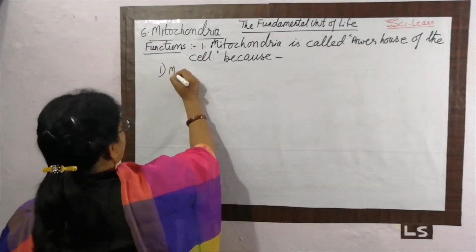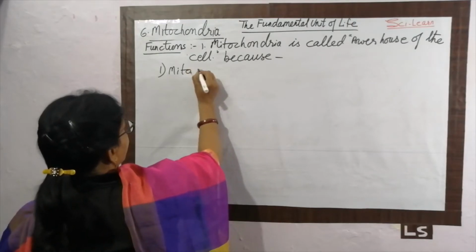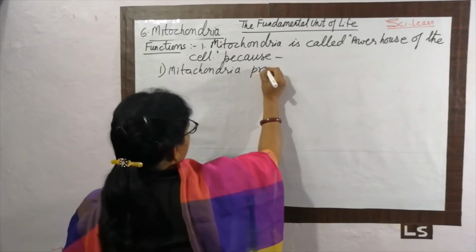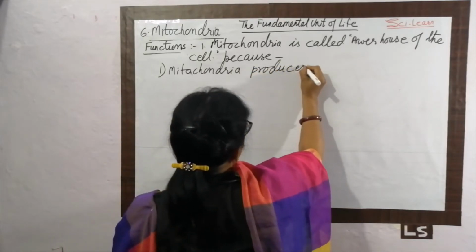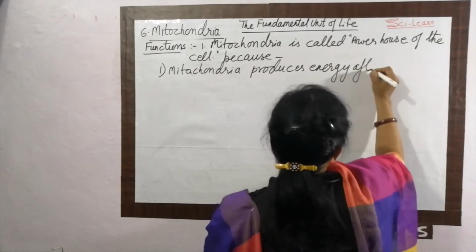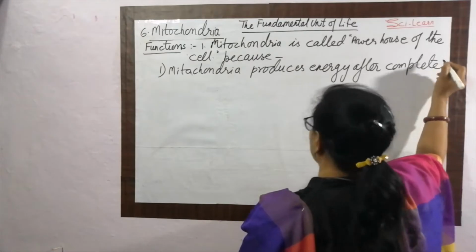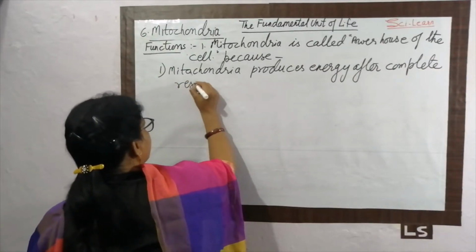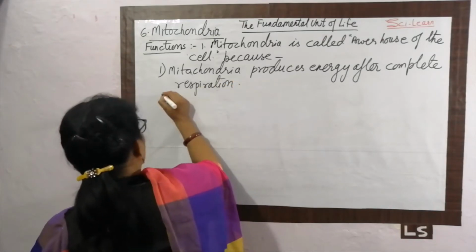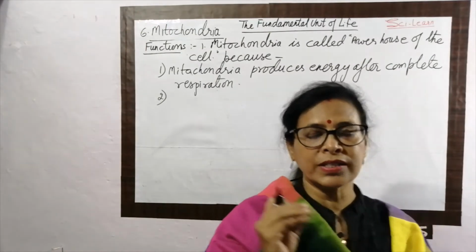So mitochondria produces energy after complete respiration. The process of respiration is completed in mitochondria, and so the energy is produced in mitochondria.